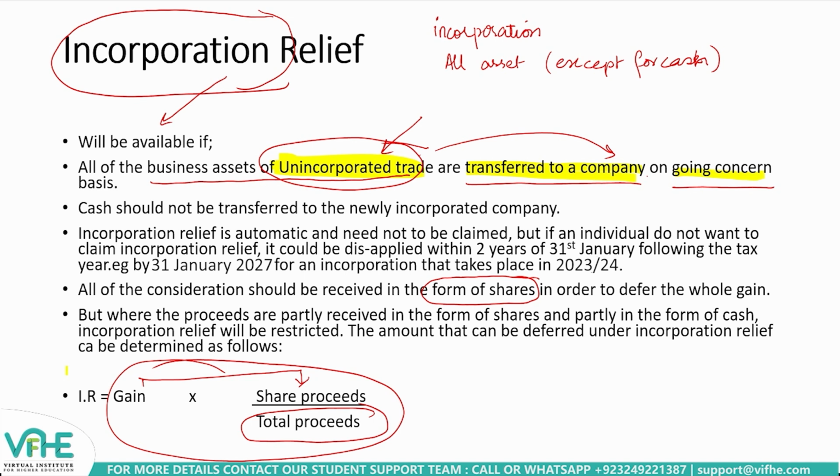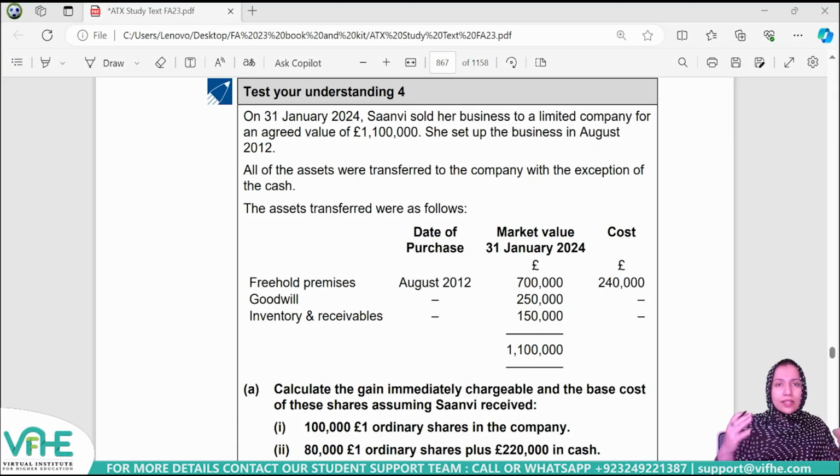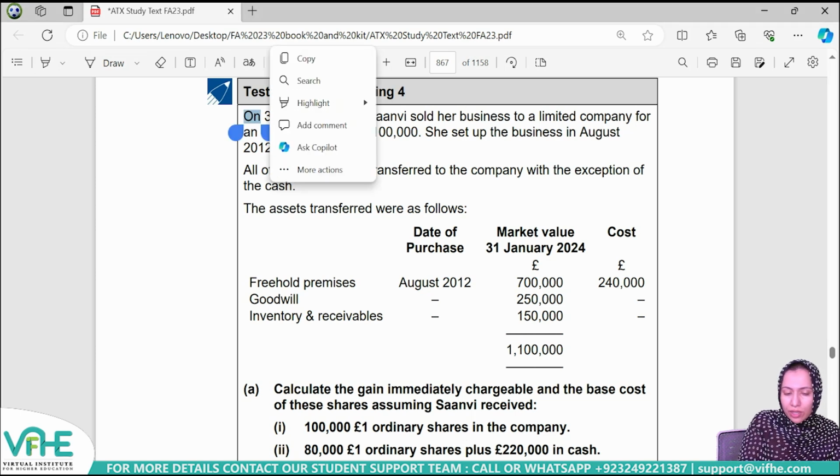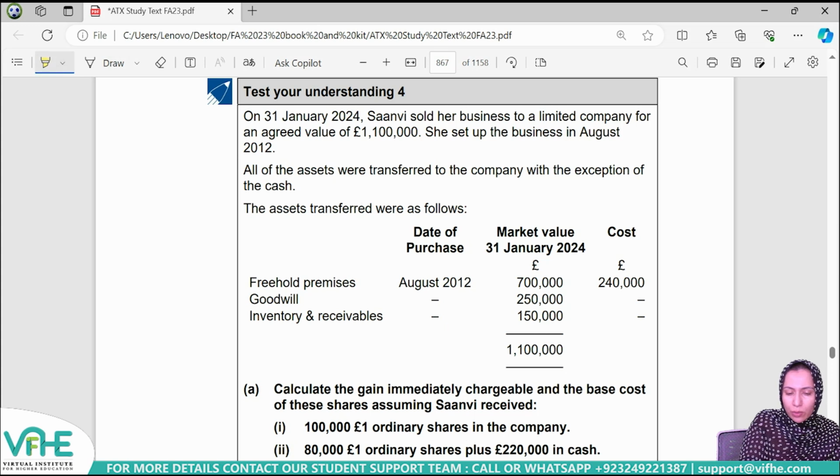Now let's consider this whole thing with the help of an example. Let's consider the whole concept related to incorporation relief in detail. On 31st of January 2024, Sanvi sold her business to a limited company for an agreed value of £1,100,000. So you can see that she has transferred her unincorporated business into an incorporated one. So that's how an incorporation has taken place. She set up the business in August 2012. All of the assets were transferred to the company with the exception of the cash.